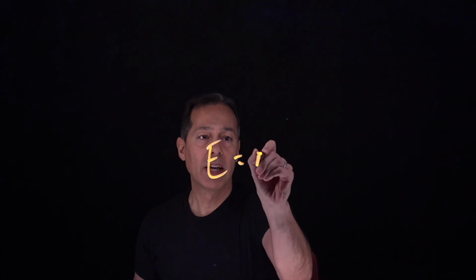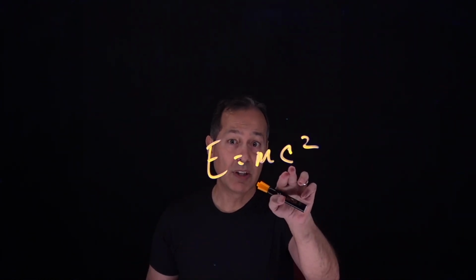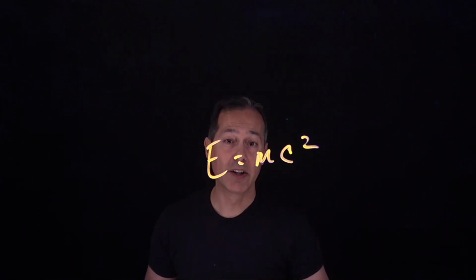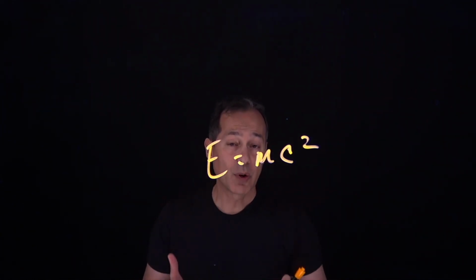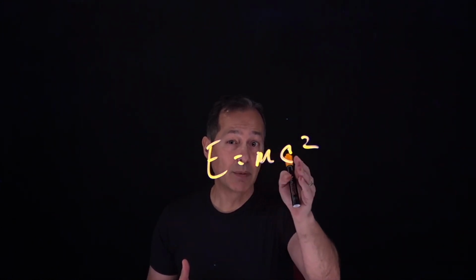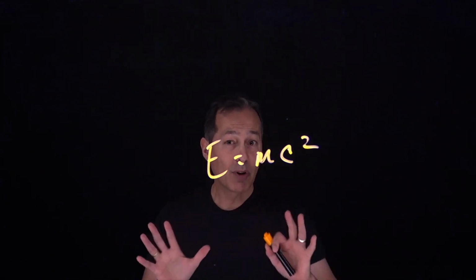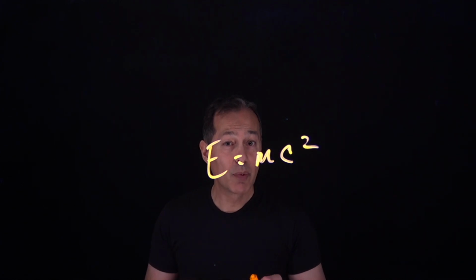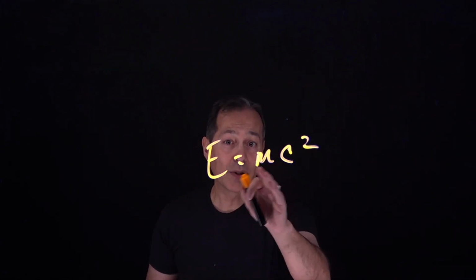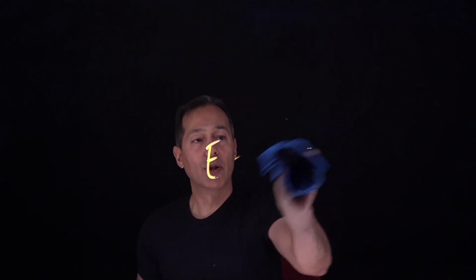You may have seen this equation here, E equals mc squared. In this equation, we have the speed of light, we have mass, and we have energy. And this equation tells us that if you take a certain amount of mass times the speed of light squared, you get an amazing amount of energy. Now, this is more of a physics thing. In chemistry, we're not going to be creating mass or energy back and forth like that. What we're going to be doing is taking a look at chemical equations.